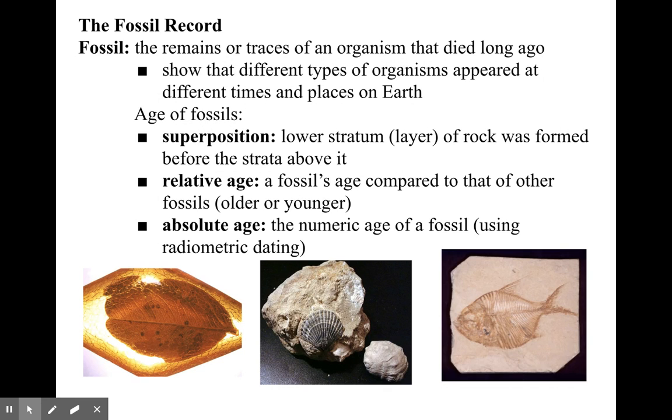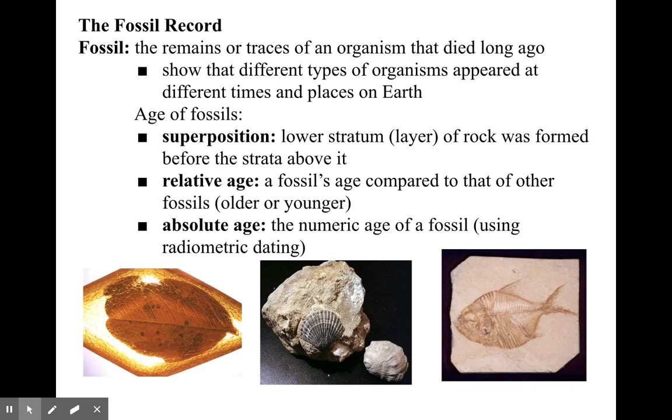By definition, a fossil is just the remains or the traces of an organism that died a long time ago. Usually, it's been so long that those remains are rock and not even bone or shell anymore, but have been replaced with the minerals of the rock around them. It has shown us that there are different types of organisms that have been on this earth at different times and places. And remember, this earth is really old, older than you can truly imagine. Even when you think back to the dinosaurs, that was 65 million years ago. That is a long time ago, hard for us to understand.